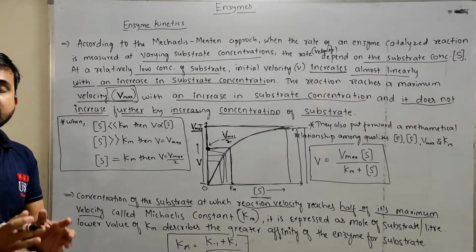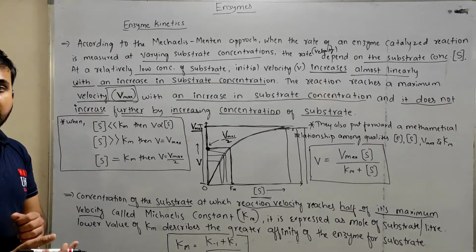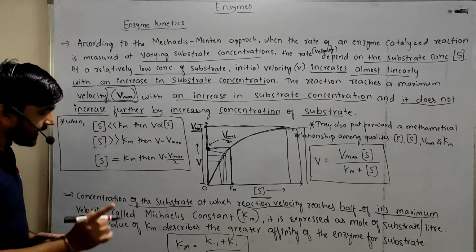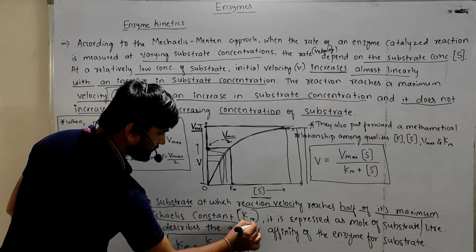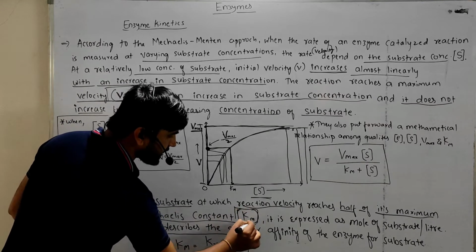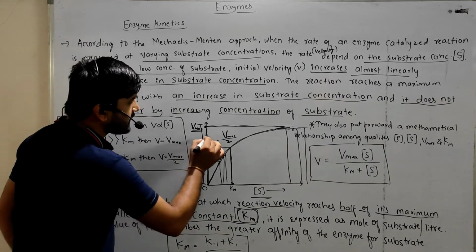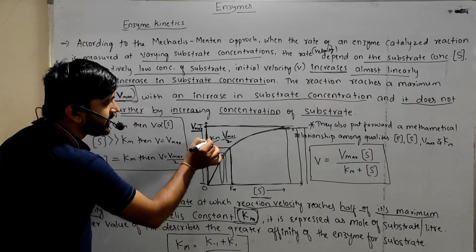The substrate concentration at which the reaction velocity will attain half of its maximum velocity is called the Michaelis constant, which is represented by Km. So this point is the Km.